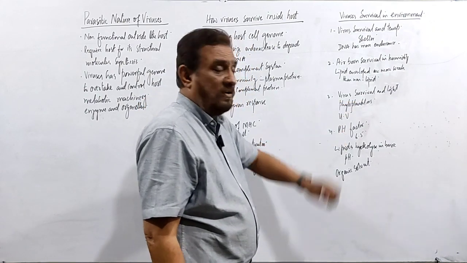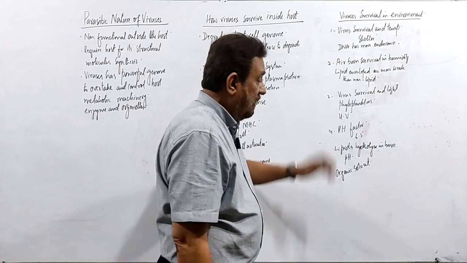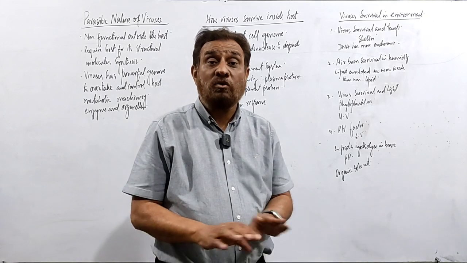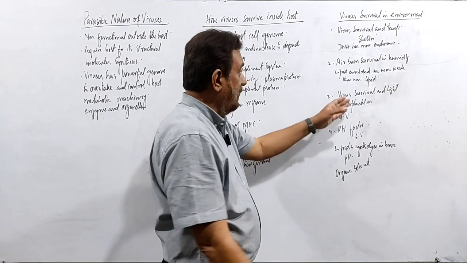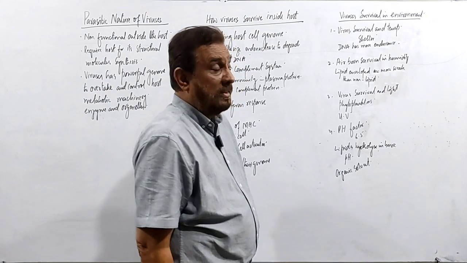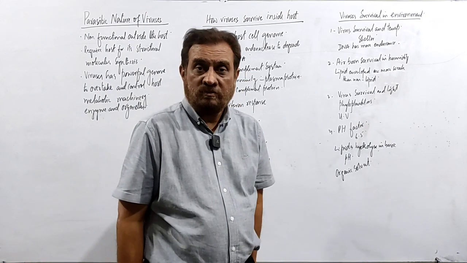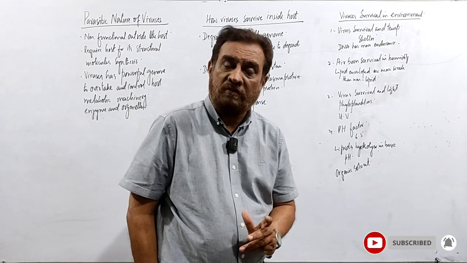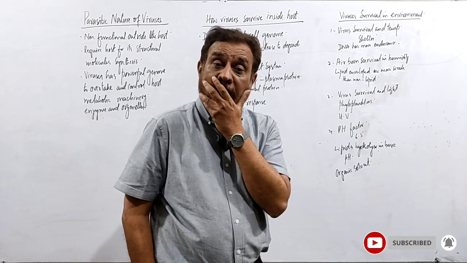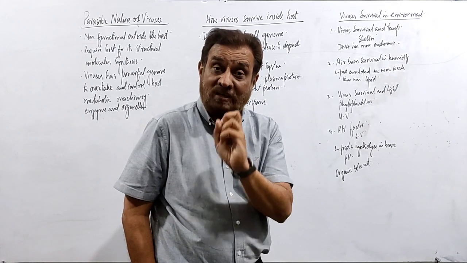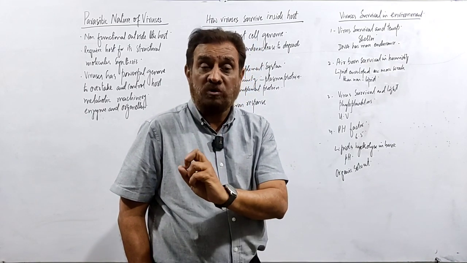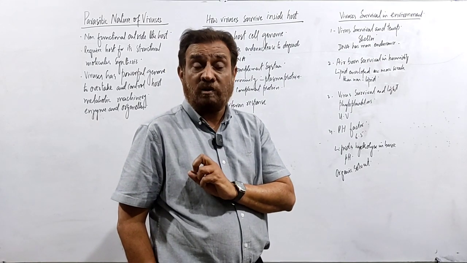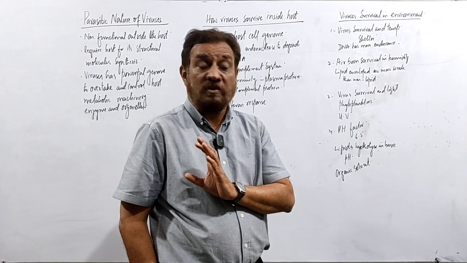Then it is difficult for the virus to survive. Ultraviolet light destroys the virus as well as the phytoplanktons. They are the same. Here, humidity: if humidity is high, they will survive. Especially for enveloped viruses, the survival rate in low humidity is 20 to 30%, but non-enveloped viruses have a 70% survival rate.